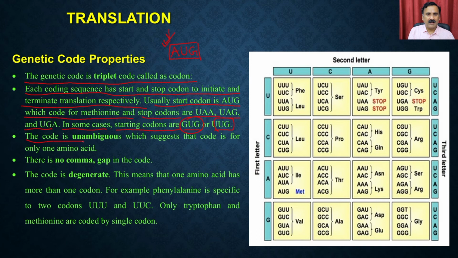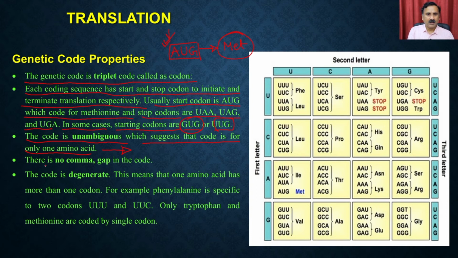The code is unambiguous, which suggests that a codon codes for only one amino acid. It's not the case that AUG is a codon for methionine in E. coli, but a codon for lysine or leucine or arginine in another organism. It's actually a constant codon. It does not vary from species to species or organism to organism. That is what is called unambiguous, so AUG is fixed for methionine, irrespective of the organism.